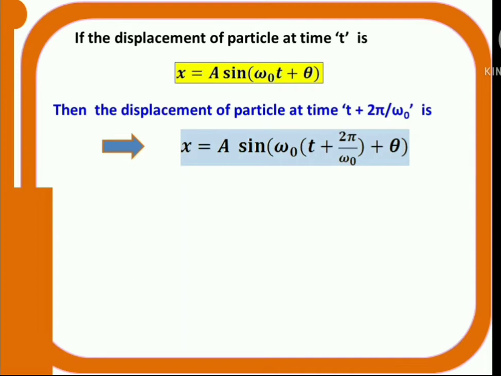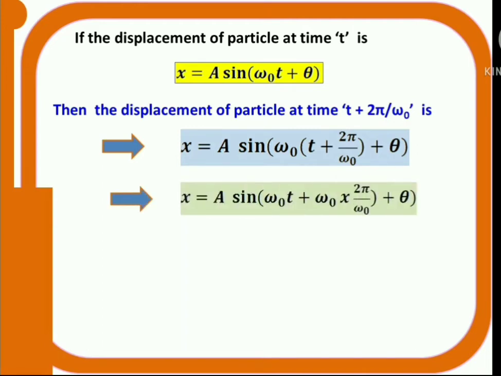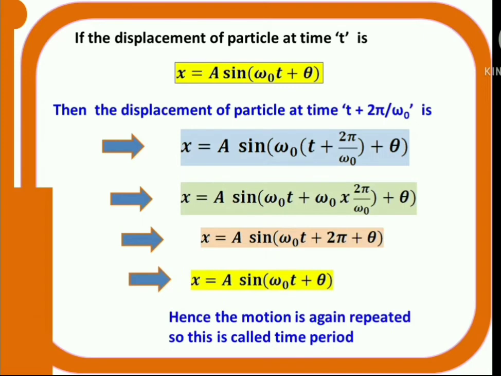If I substitute that one, x is equal to a sine, multiply omega naught inside, then a sine omega naught t plus omega naught into 2 pi by omega naught plus theta. Omega naught gets cancelled, then what will I get? x is equal to a sine omega naught t plus 2 pi plus theta. Actually, a sine 2 pi plus theta, that means sine 360 plus theta, is nothing but sine theta. That implies x is equal to a sine omega naught t plus theta.